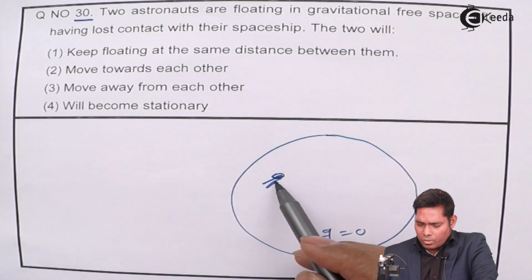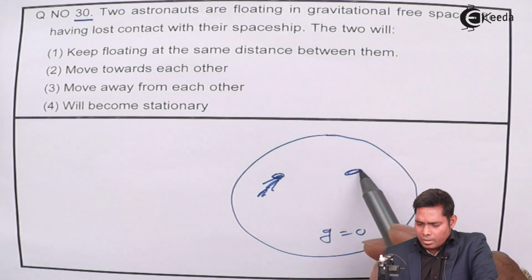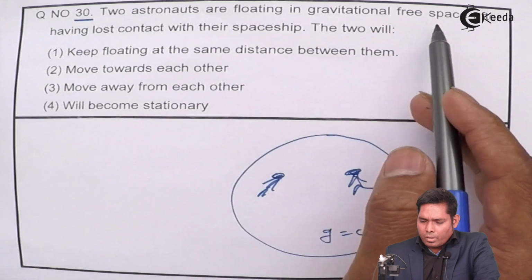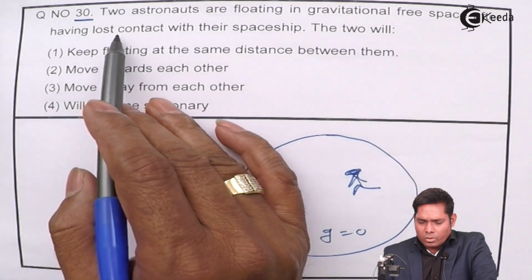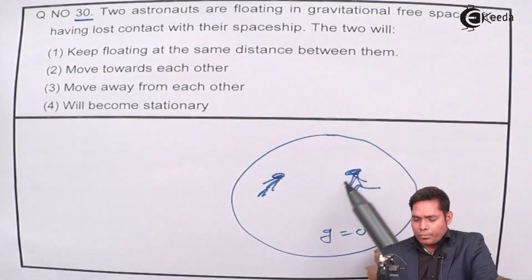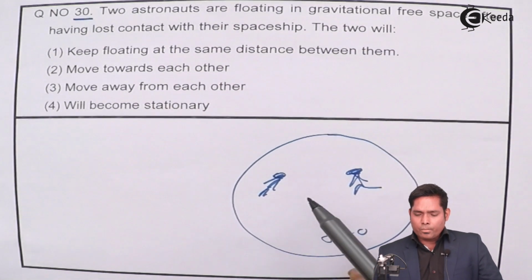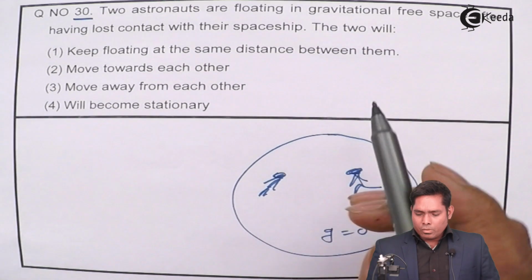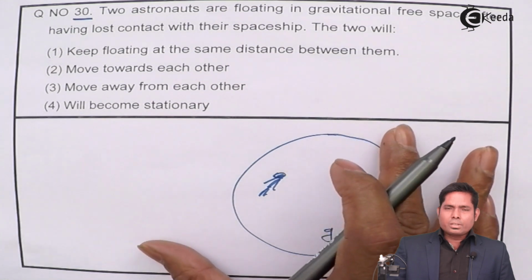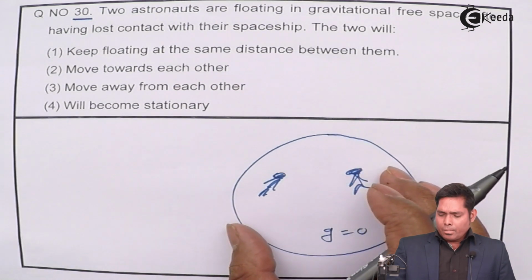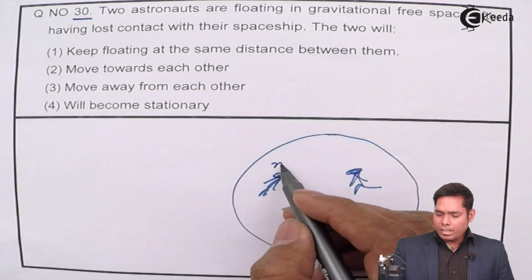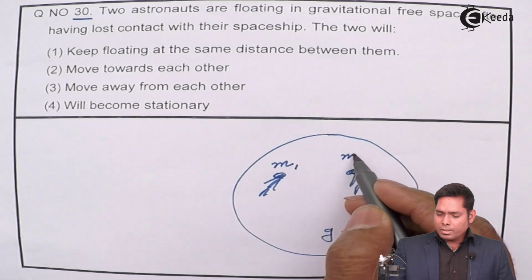Suppose this is one astronaut and this is another astronaut. So they're floating, after having lost contact with their spaceship. So they are away from their spaceship and they're floating. What will happen to the two? We know that if there are no other forces acting in this space, but because they are astronauts, they have masses, mass will always be there. Its mass is m1, its mass is m2.